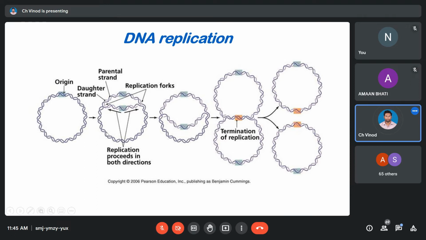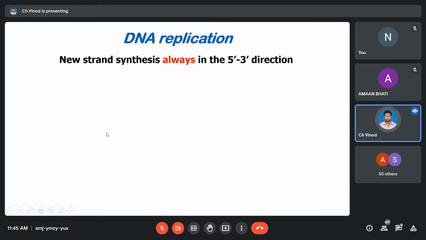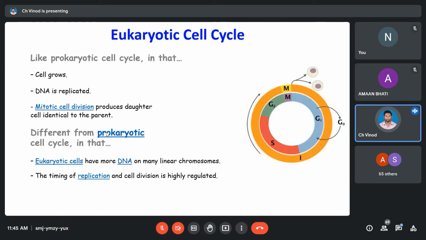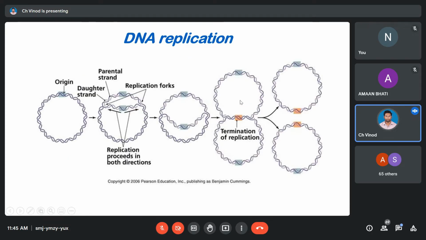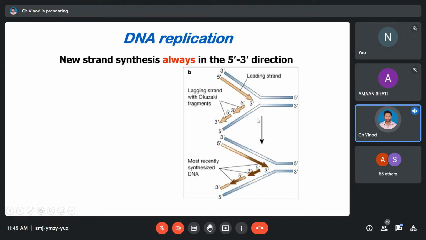Okay, so other than that, your common procedure like your breaking up, formation of replication fork, formation of Okazaki fragments, everything is common. Okay, it's same. So the principle is common, but in the beginning and the starting, you are going to have multiple points of beginning and multiple points of end. Because we have different numbers of chromosomes and the DNA is very, very big. So for that reason, we replicate it.